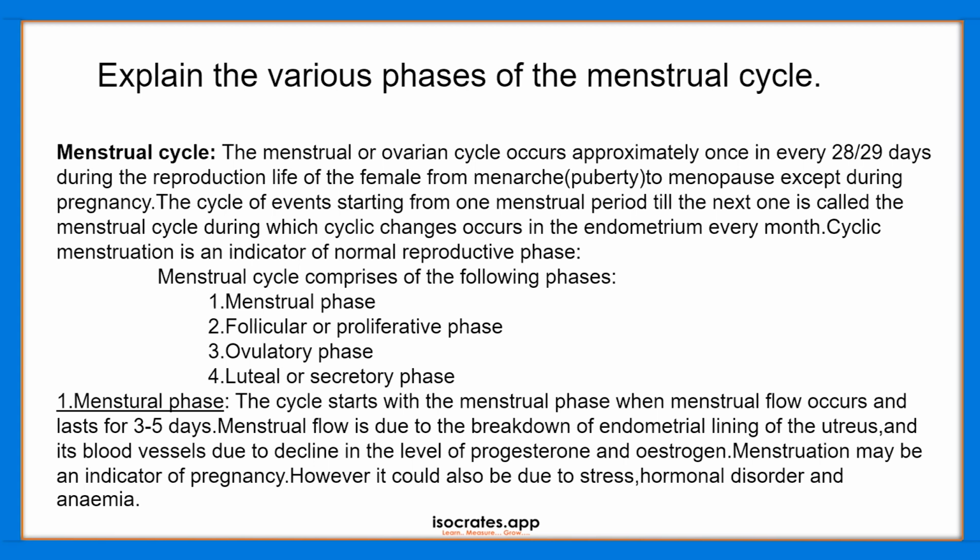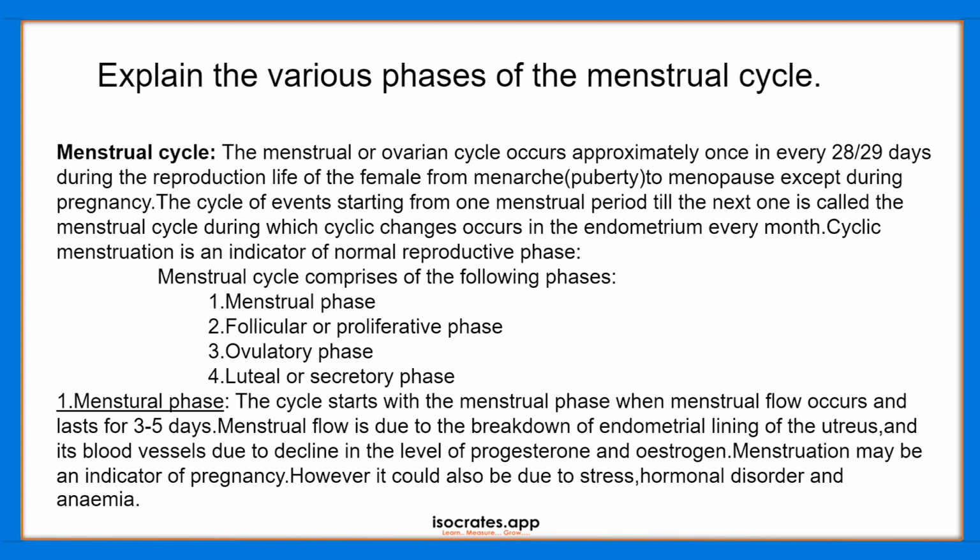It is the cyclic changes that occur in the endometrium every month. When these changes come in the endometrium wall of the uterus, we say the menstrual cycle is starting. And cyclic menstruation is an indicator of the normal reproductive phase. So the menstrual cycle comprises the following phases. We have 4 phases.